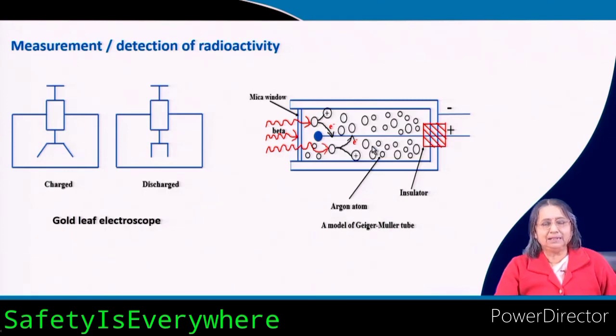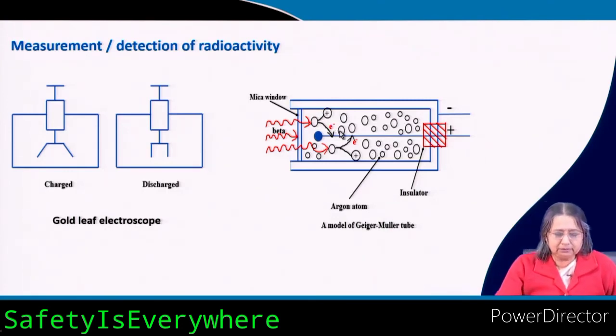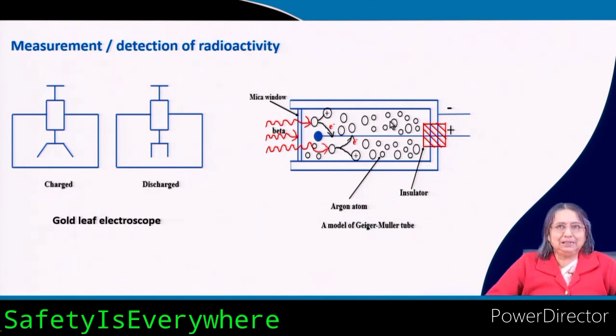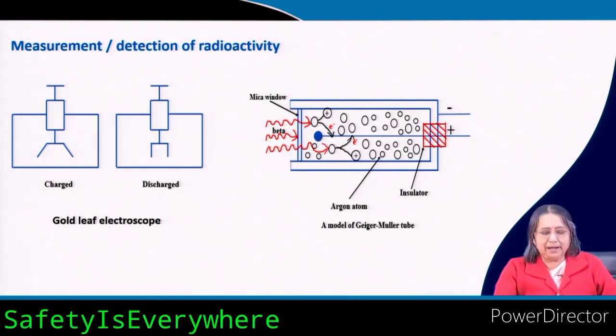It will ionize the gas and produce positive argon ions and electrons. The electrons will be discharged at the wire and the positive argon ions will be discharged at the tube wall. Then you will listen to some sound, like kit kit kit kit. So, from there you will know how much radioactivity is there.